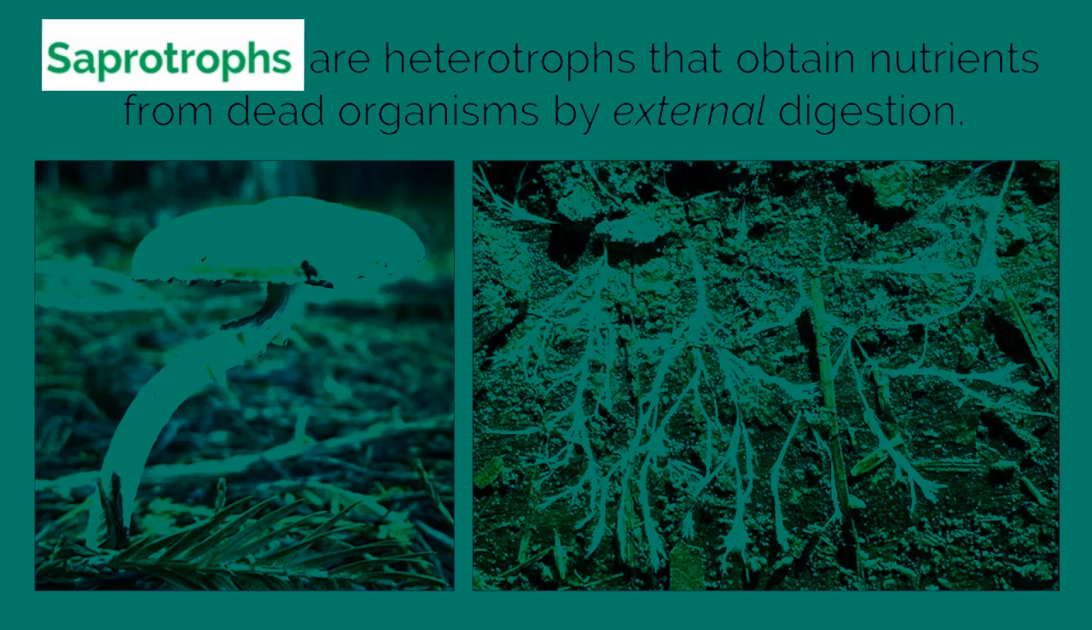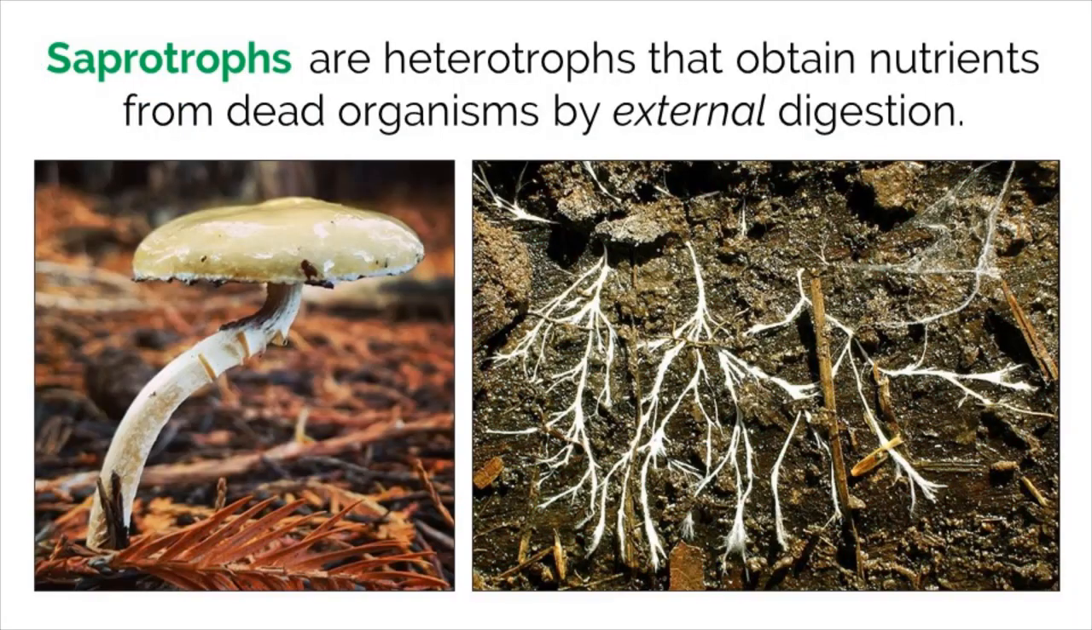Finally, saprotrophs are organisms that obtain nutrients from dead organisms by external digestion. They are similar to detritivores because they feed off of dead matter, but the key difference here is that these organisms break down their food externally before it is absorbed. Examples include mushrooms and mycelial cords that can grow under rotting logs.